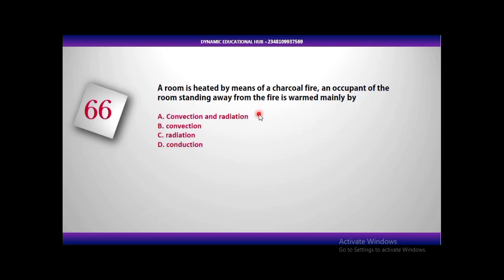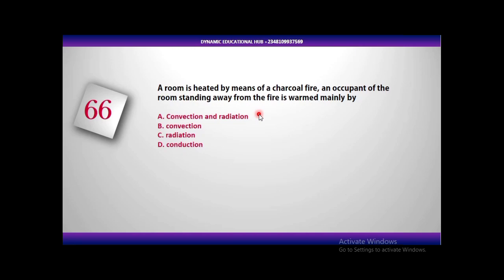When an object is being burnt, there is the color, the light, the electromagnetic wave that is produced in the form of light, the radiant energy. And that radiation is a form of heat transfer that does not require a material medium. Which means if you have a hot metal that is red and you bring it close to you, even if it is not touching you, you are going to feel that heat due to radiant energy known as radiation.